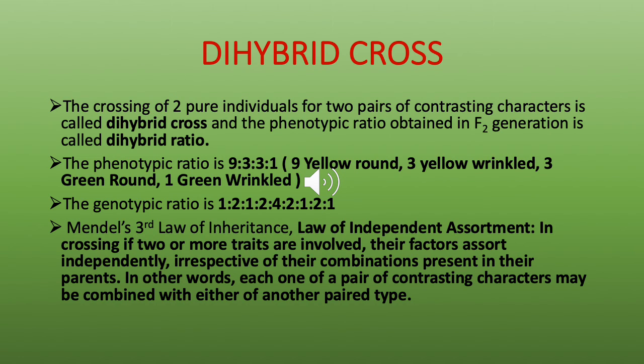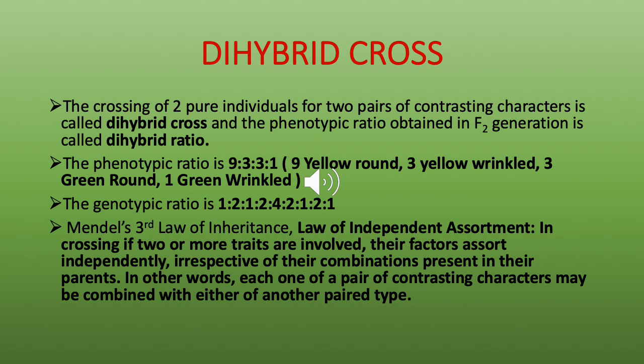In the F2 generation we got a yellow wrinkled plant. So that means one pair of contrasting characters, for example yellow and green, and the other pair of contrasting characters, round and wrinkled, you can combine the alleles of these in any manner.